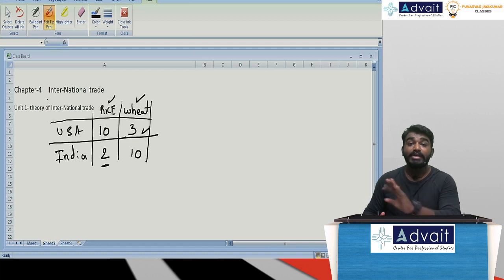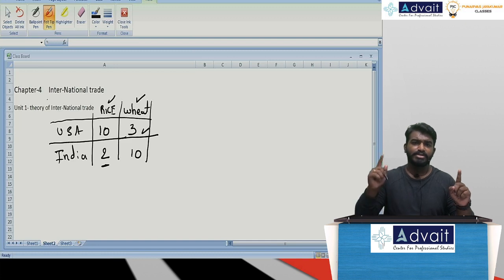It is not a zero-sum game. Sir, what do you mean by zero-sum game? Only one nation is going to gain, the other nation is going to lose.